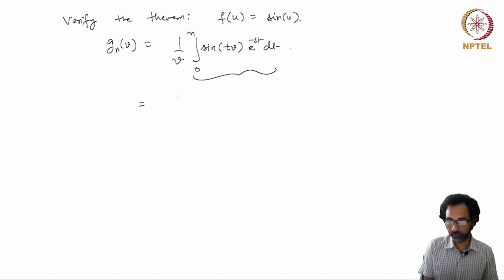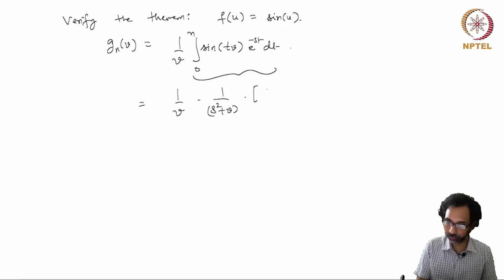The evaluation gives us the following formula. We have 1 over v, then a factor of 1 over s squared plus v squared, and then we get v minus s sin(nv) plus v cos(nv), with exponential minus ns.